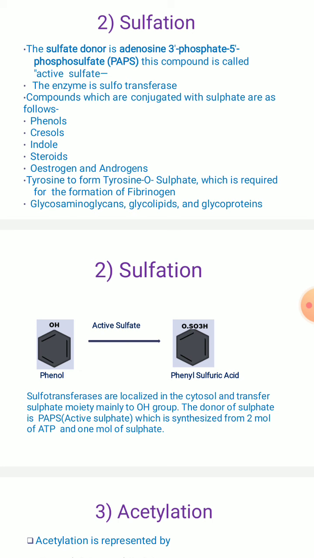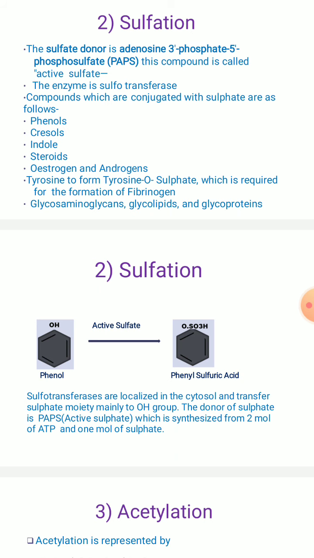So this sulfotransferase is localized in the cytosol, where it transfers the sulfate moiety mainly to the hydroxyl group of the phenol. The donor of the sulfate here is PAPS, right? Active sulfate molecule, which is synthesized from 2 molecules of ATP and 1 molecule of sulfate. So the sulfate moiety is going to be transferred to the hydroxyl group of the phenol.